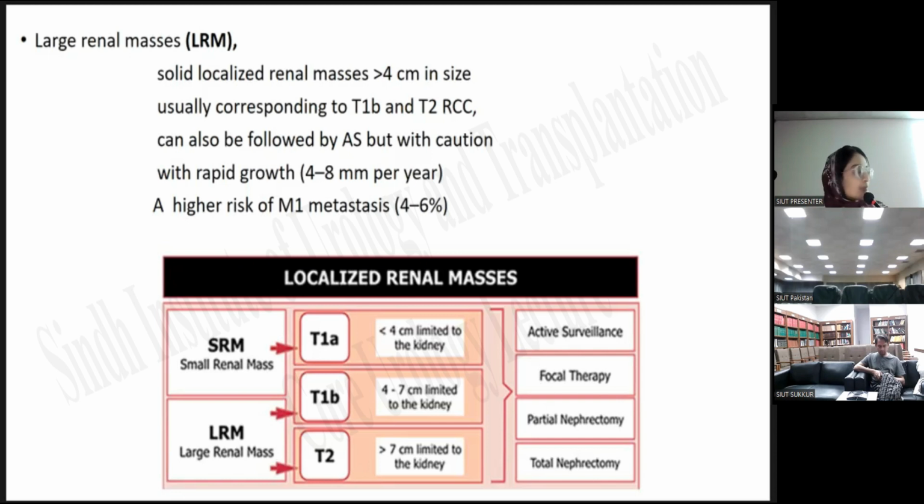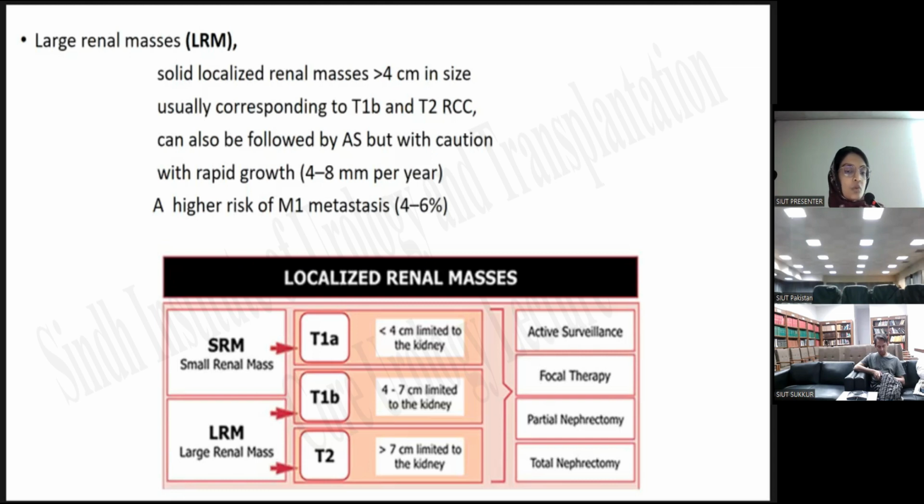Basically, the entities small and large renal masses are mentioned in the literature, but they are not specified with regards to the management. For management, you will always go for TNM staging. But yes, the literature does mention these definitions of small and large renal masses. You should also know this.